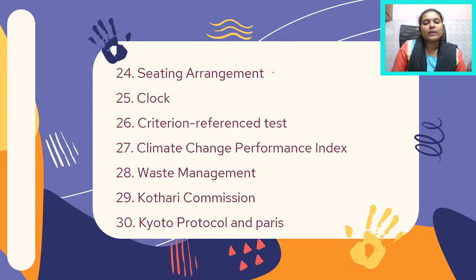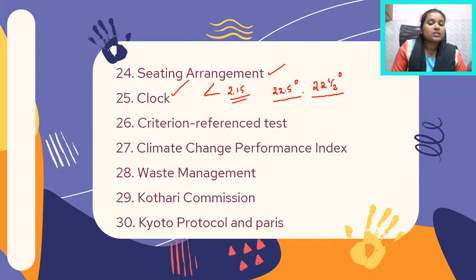There was another question based on seating arrangement. Now this is something new, because it's actually there in the syllabus, but there have never been questions on seating arrangement in most of the exams. So you had questions based on seating arrangement as well as clock. With regard to clock, you had to find out the degree that it forms when it is 2:15. The answer to this question is 22.5 degrees, or 22 and a half degrees.